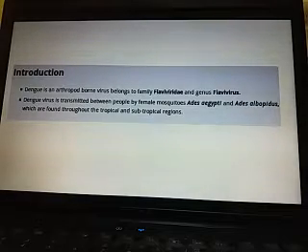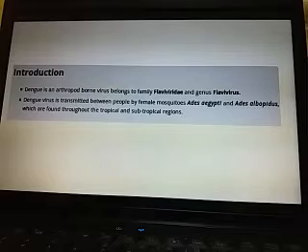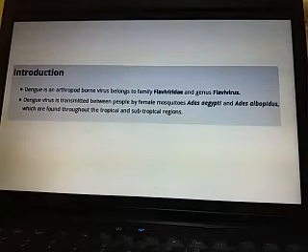But mostly Aedes aegypti plays a very important role in transmission of the virus. Both mosquitoes are found very frequently in the tropical and subtropical regions.